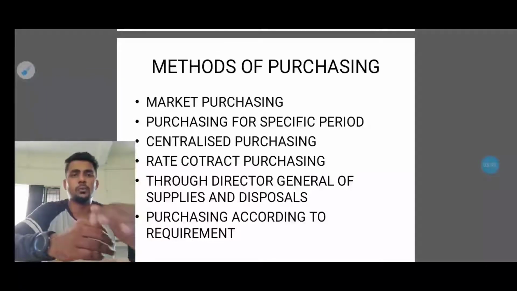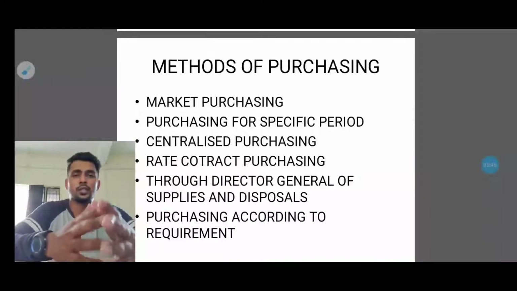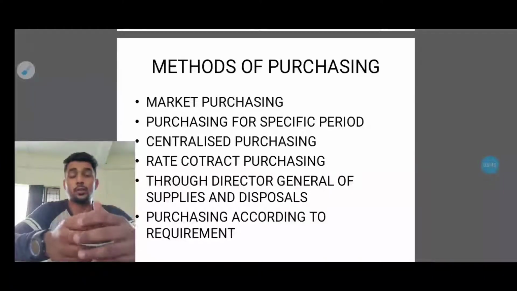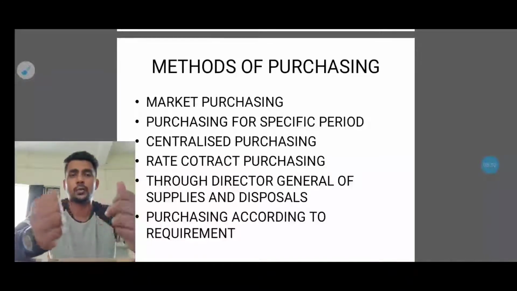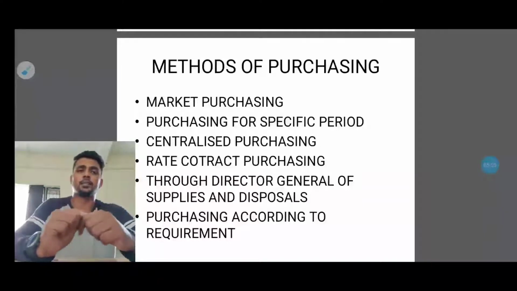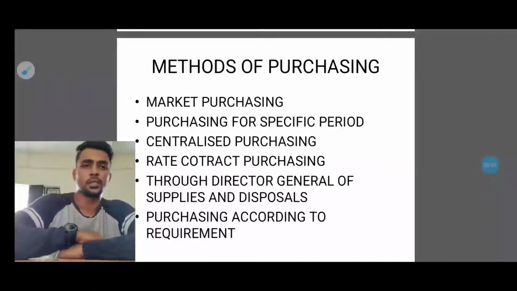They don't have a big exposure in the industry. So they go and buy the products in the market itself. That's what they call market purchasing.